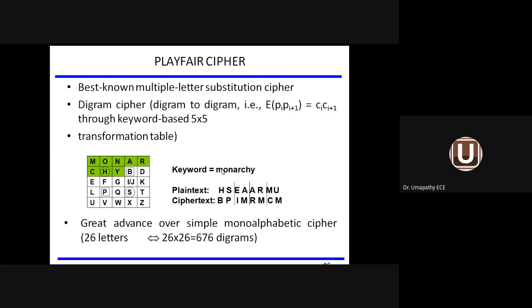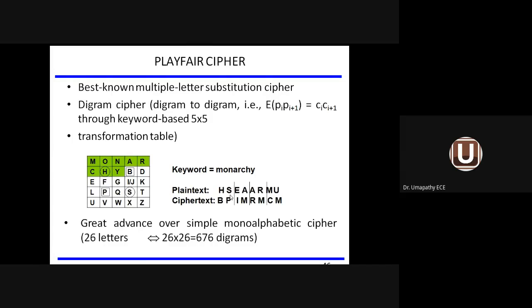So far, we have been substituting one letter for one letter in the transformation. What do you mean by one letter to one letter? One letter or one alphabet I take from the plain text information and convert to ciphertext information. Likewise, I will transform the message. For that, I came across two methods. One is the Caesar cipher method. The second one is the monoalphabetic cipher method. But the third one is the Playfair cipher.